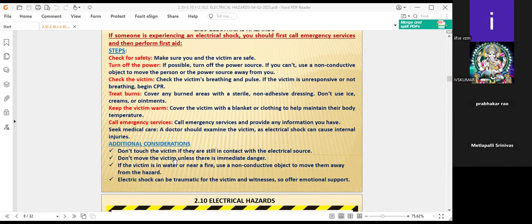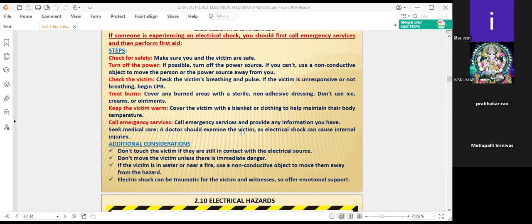Don't move the victim unless there is immediate danger. That means we should not take them away from the work spot without asking the first aiders or the emergency team, unless there is immediate danger.